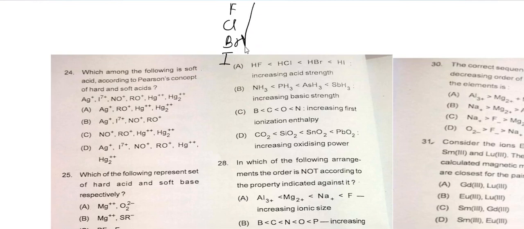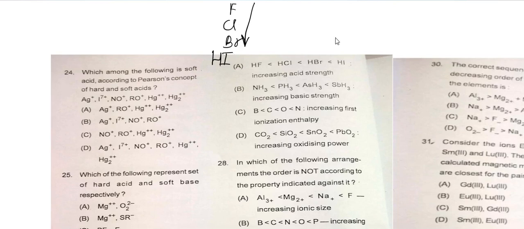And we know that the hydrides of these halides, when you go from top to bottom, are less and less stable. That means it will give H plus ion very easily. Okay, so HI has the most potential, or the strength, of giving H plus as compared to the other halides.